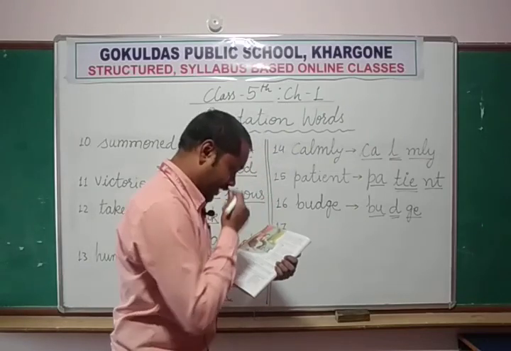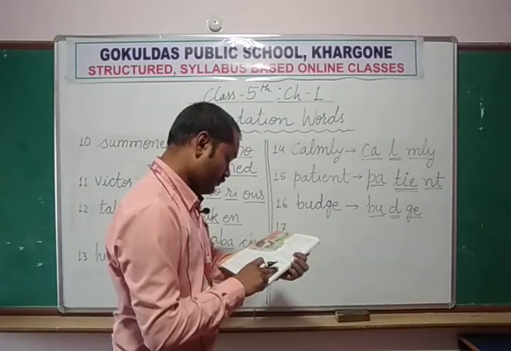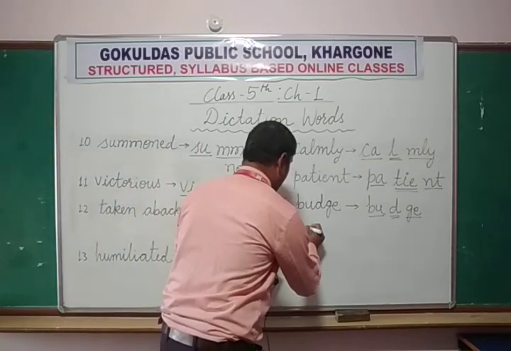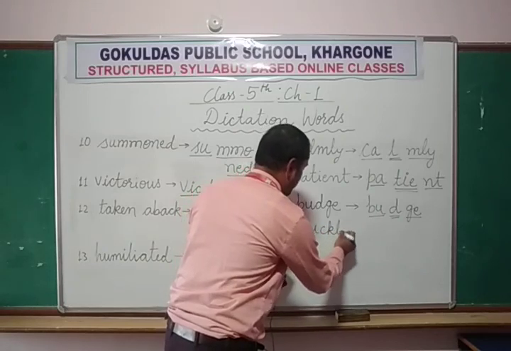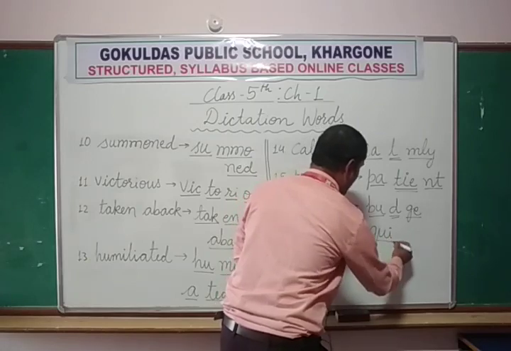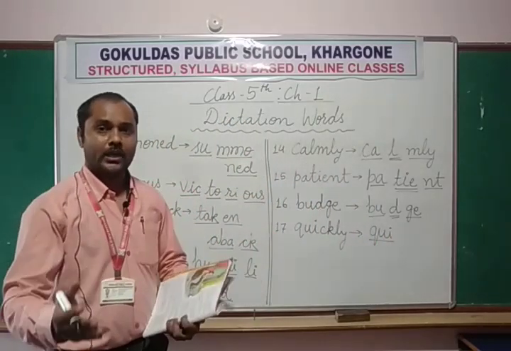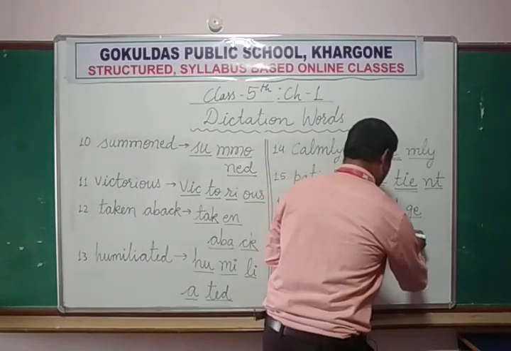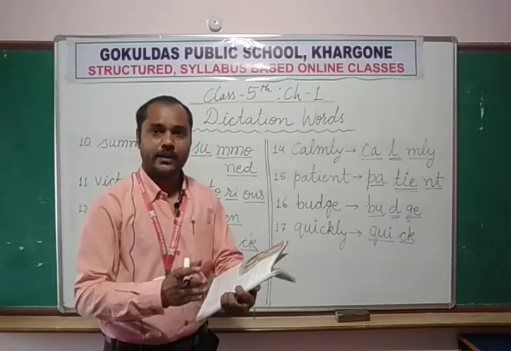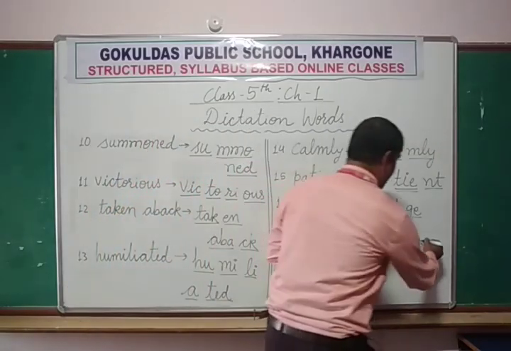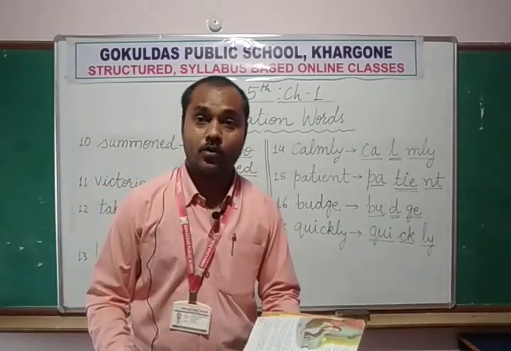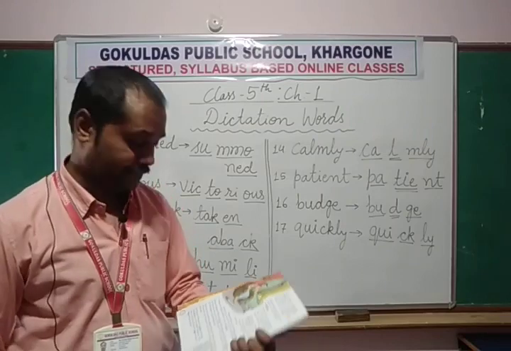Next word is quickly. Many of you know this word, but okay, we note it down. How to pronounce it? Q-U-I, quick. C-K, both C and K together are pronounced K. Then L-Y. Quickly means fastly, hurriedly. You are doing something very quickly.